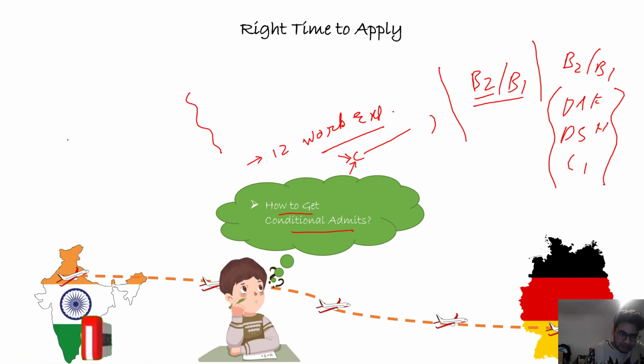So at last, my suggestion to all of you is to keep checking the website properly. Spend your time on the university website while shortlisting the universities, and check all these points very carefully, because this will save your time and save your money.